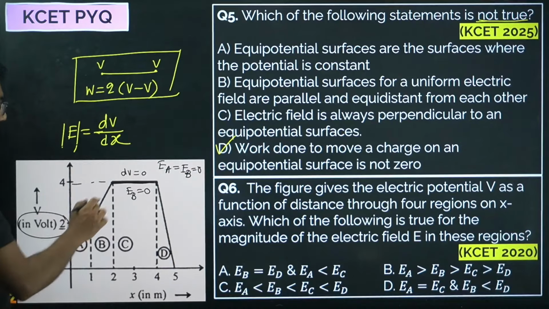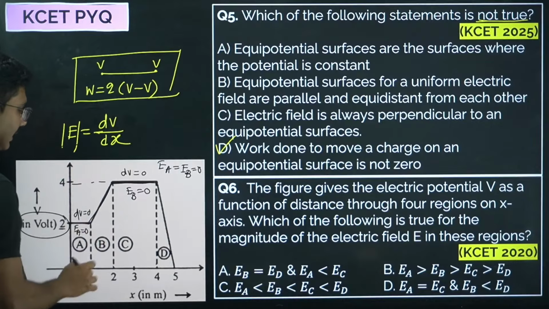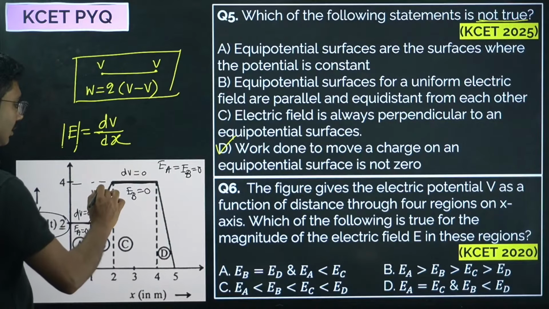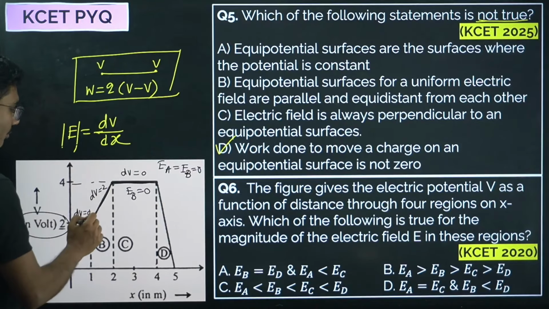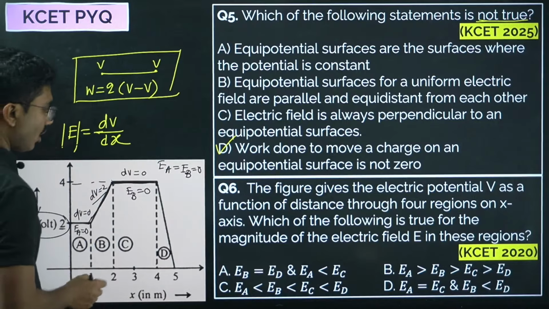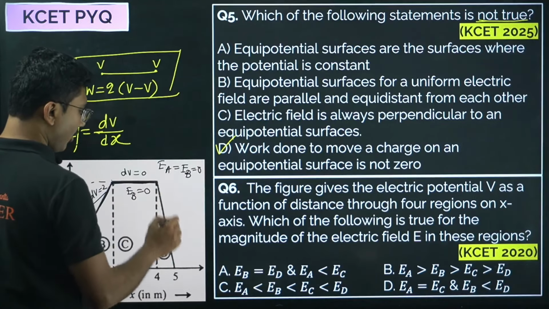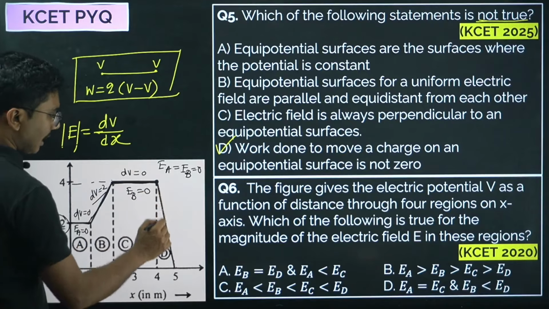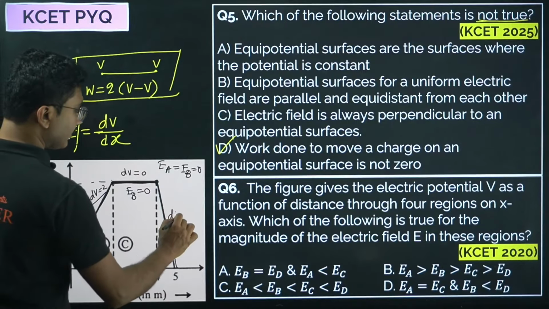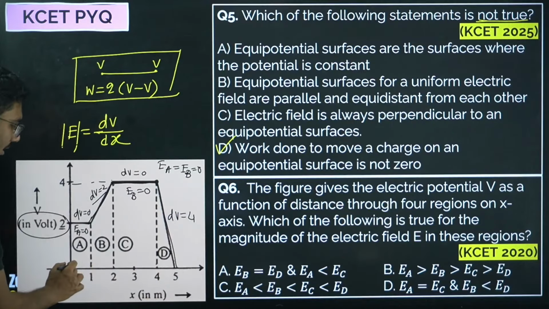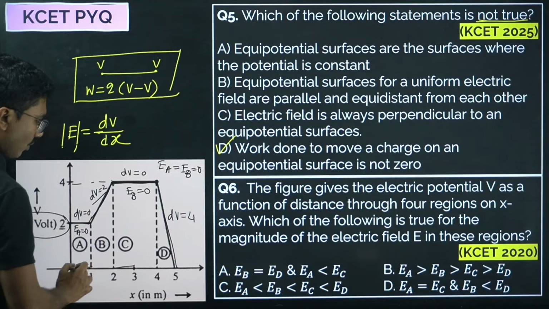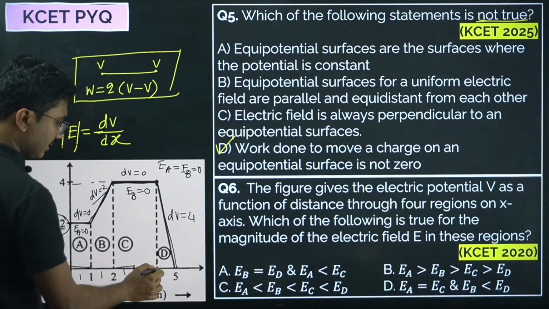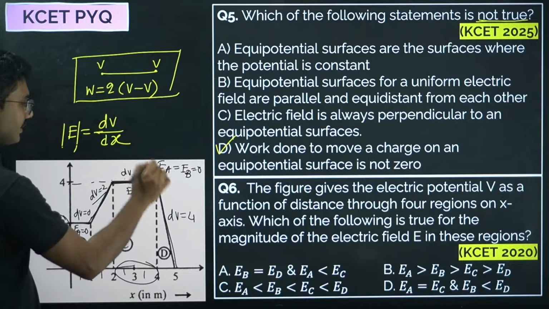Now what about these two regions? Here dV is changing from 2 to 4, so change in dV is 2. But at this point, dV is changing from 4 to 0. Initially it was 4, suddenly it goes to 0, so here dV is 4. In terms of distances, all the distances are same. This is 1, this is 1, this is 1. This distance is actually not same, this distance is 2, but because dV is 0 it does not matter.